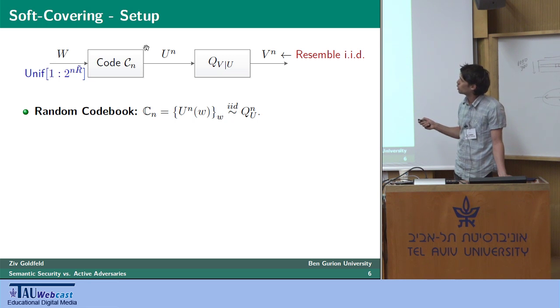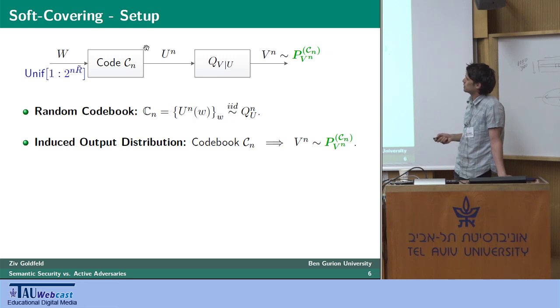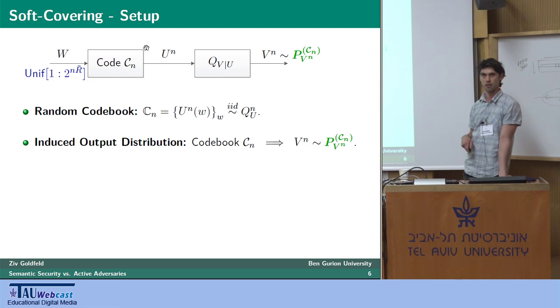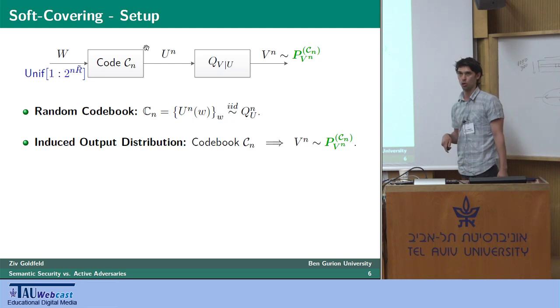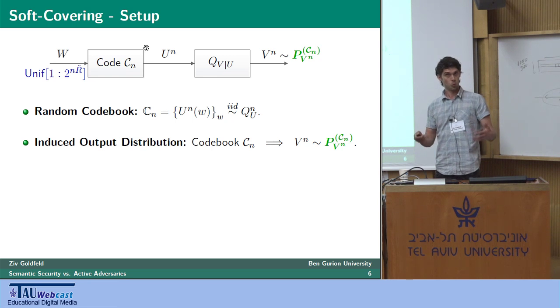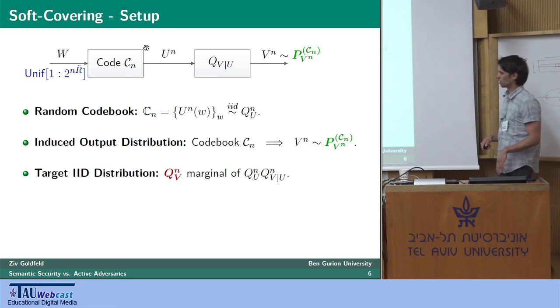Now, the choice of the codebook, as I said, induces some output distribution of the sequence V^n, which we denote by this green P_{V^n}^{C^n}, again to denote its dependence on the underlying codebook. And we are trying to make this green distribution look IID. What IID distribution are we trying to make it look like?